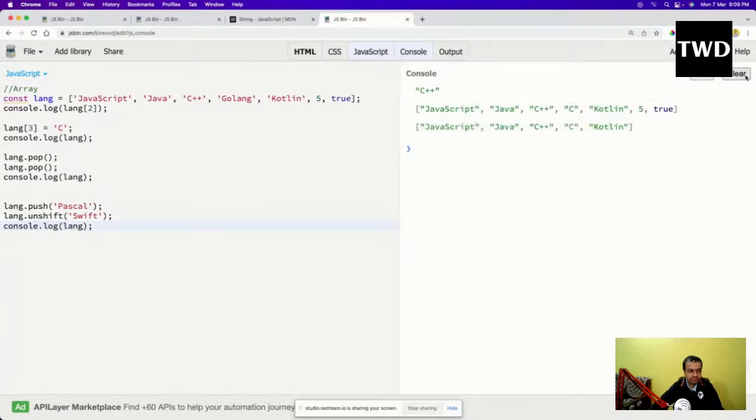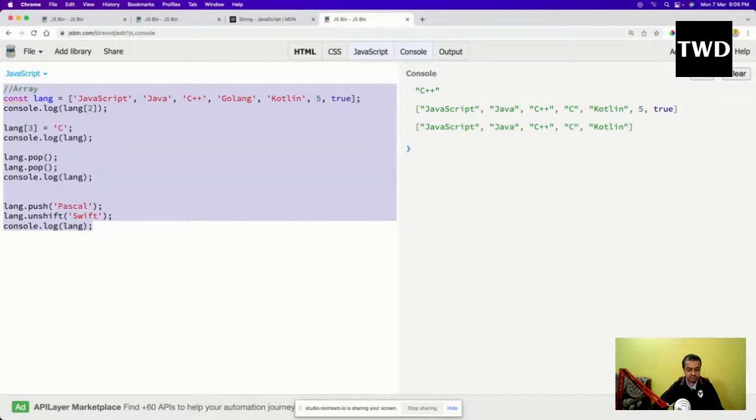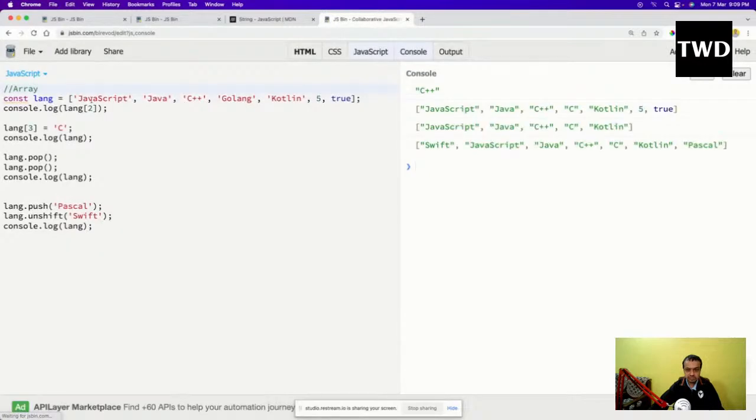Sometimes it doesn't come. Okay, it is coming. Shift has been pushed to the start, and Pascal has been pushed to the end. So this is what it's all about: pushing to the start and pushing to the end. This is how we do it.